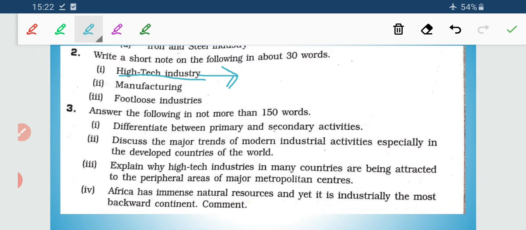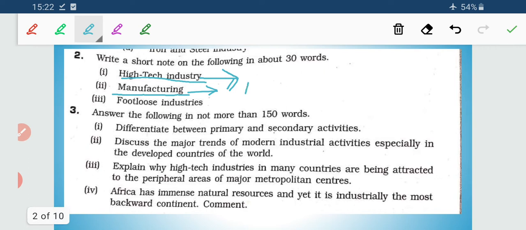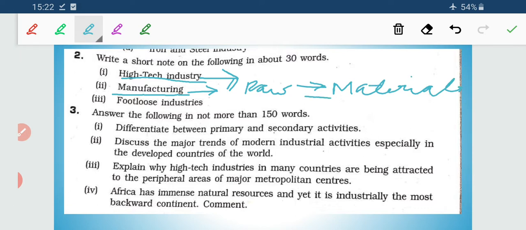Now what is manufacturing? Manufacturing is the conversion of raw material into more useful and valuable fabricated articles with the help of machines. For example, the conversion of bauxite into aluminium and cotton into cloth changes the nature of the raw material and it becomes more useful and valuable. Now what is the principal aim? The main aim of the manufacturing industry is that the more a material is changed in its form, the greater will be its value and utility. So this is related to manufacturing.